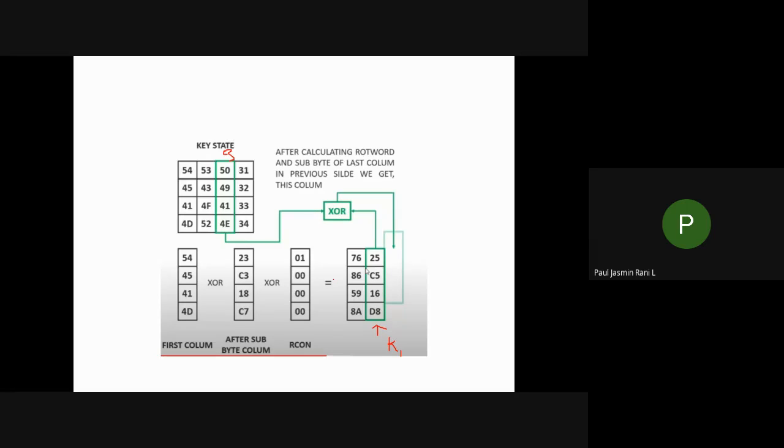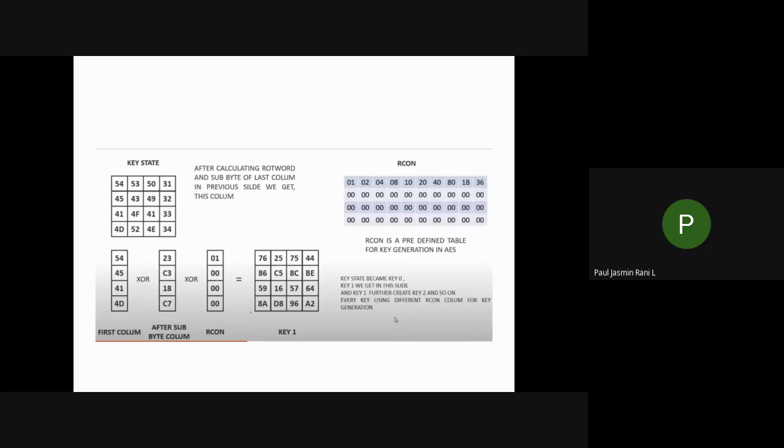Like this you do K1, so finally you get your K1. This is the K1 we generated, and this is the procedure to generate your K1 key. Like this, you have to generate K2, K3, till you reach K9, keys you have to generate using this Rcon. You took the first column for generating key one. In order to generate the second one, you take the second column. In order to generate the third one, you take the third column, and it goes on like this.